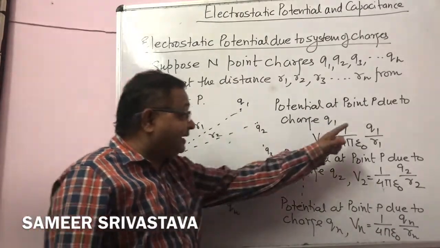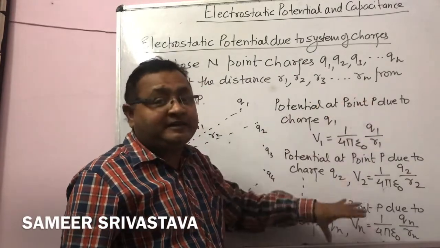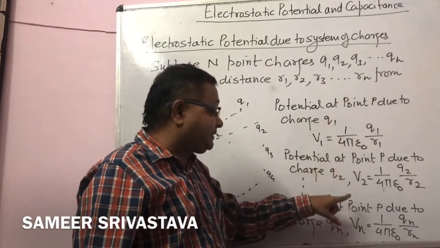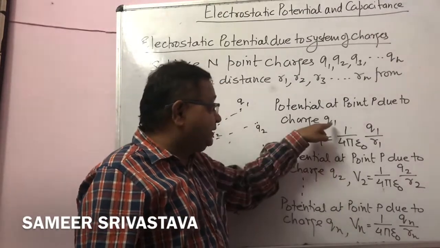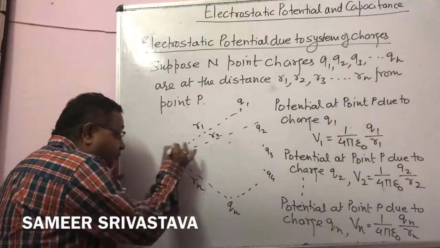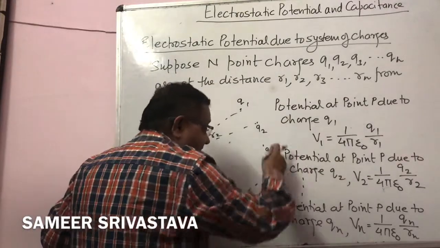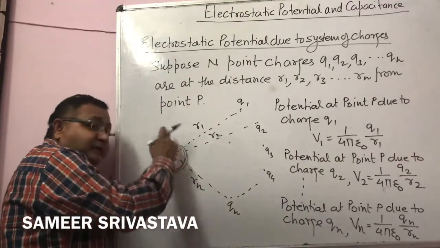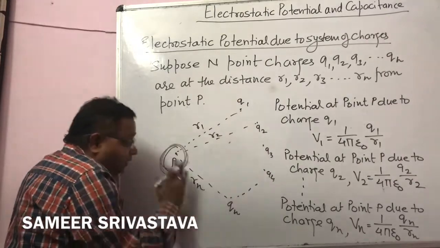So here we have written the individual value of potential due to each individual charge, by the charge Q1, by the charge Q2, by the charge Qn. Now we want to find the net potential at the point P due to all these charges.